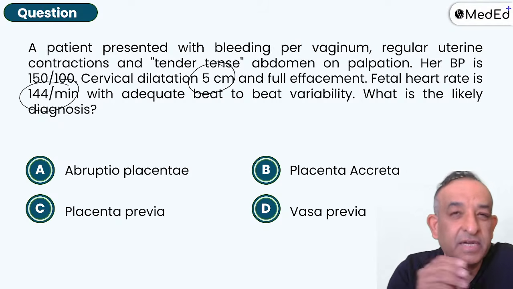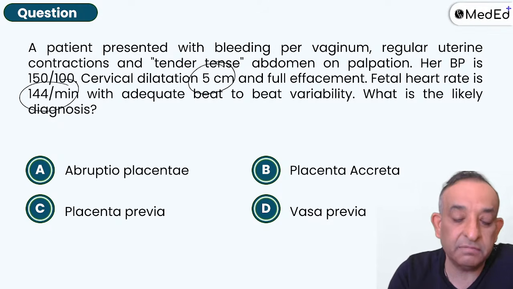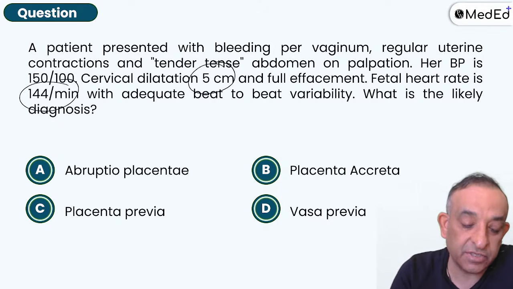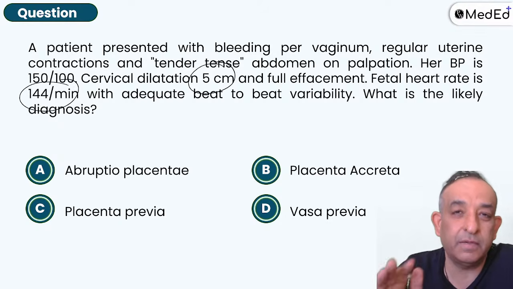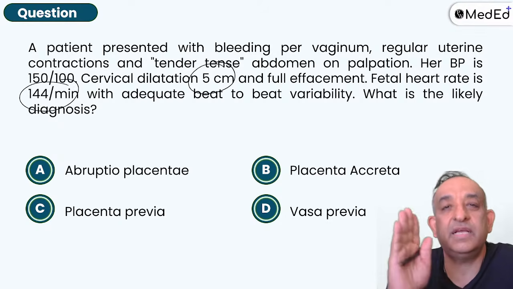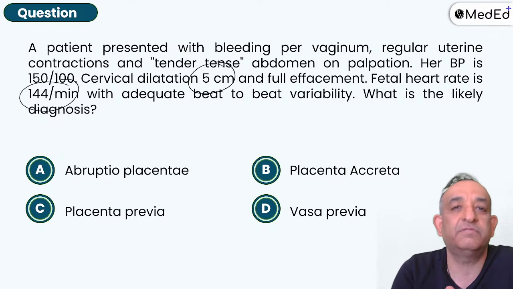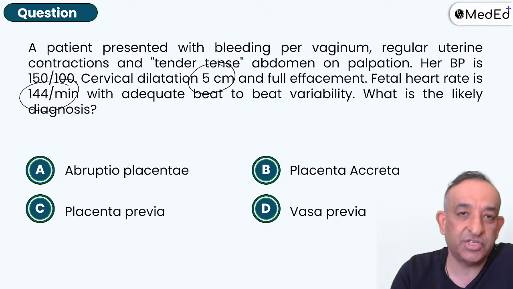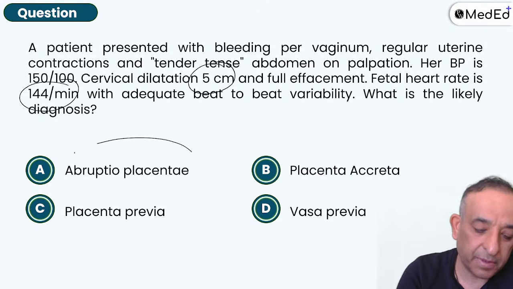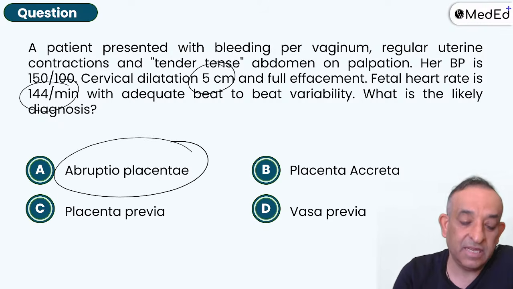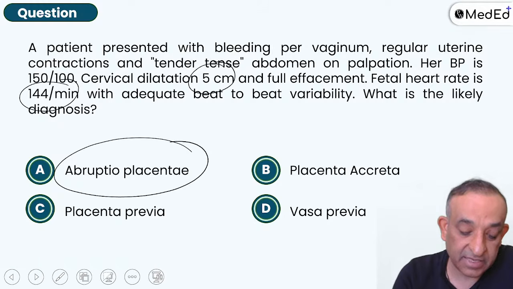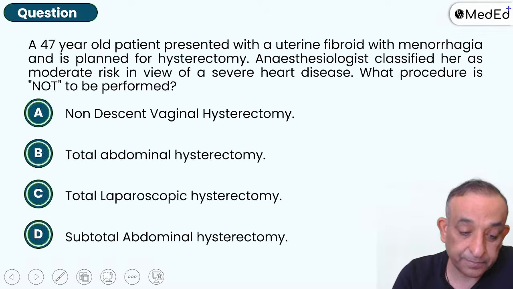So yes, we've already discussed this a little bit earlier today, and this is a tense abdomen with high BP. Remember, abruption is classically associated with hypertension. Almost 90% or more cases of abruption we see in relation with hypertension. So abruptio placentae, we discussed this. I'm going to skip more details right now. Let's see the next question.